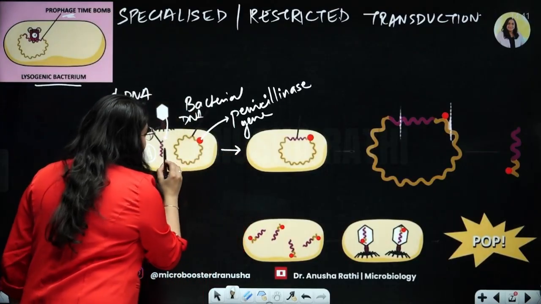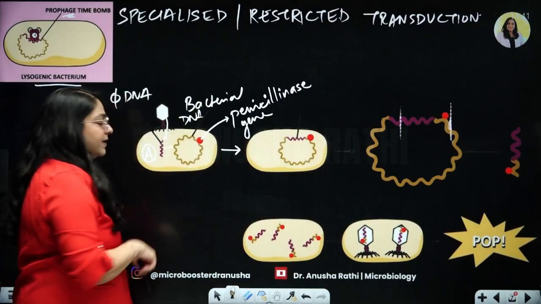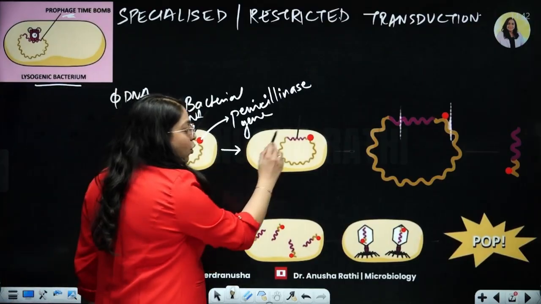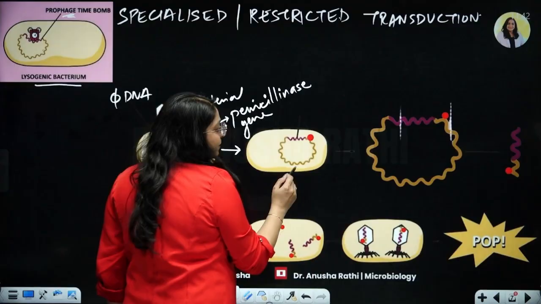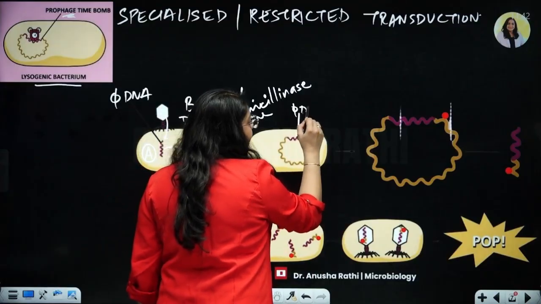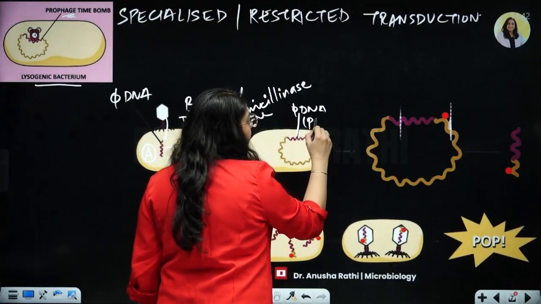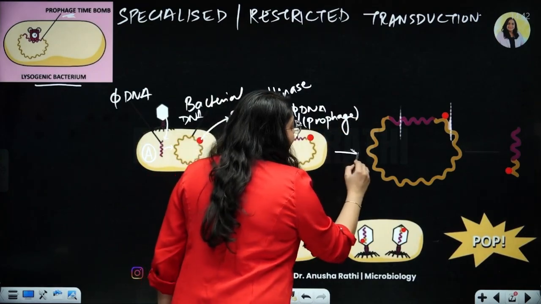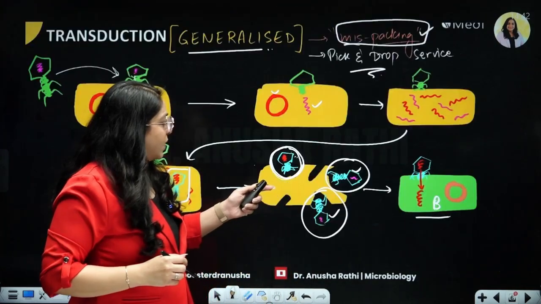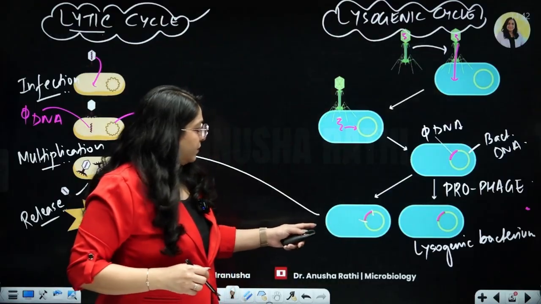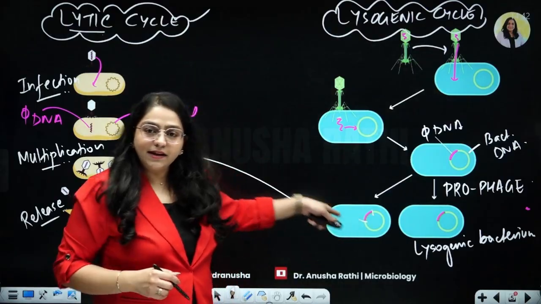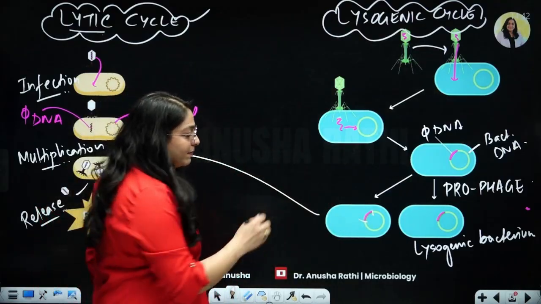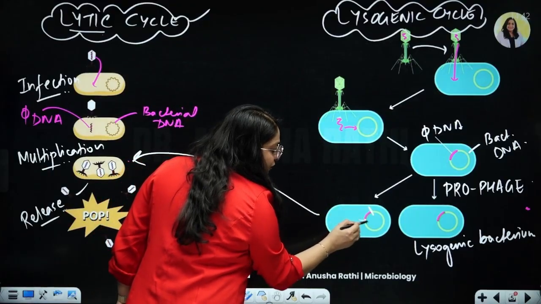Next step, what happens? The phage's DNA incorporates with the bacterial DNA and becomes a prophage. Here you can see that in the prophage, a portion of the phage DNA has been incorporated. So this has now become a prophage. Yes. Now, in the next step, when it has to break off and enter into the lytic cycle, where should it break off from? The pink should break off from the green.